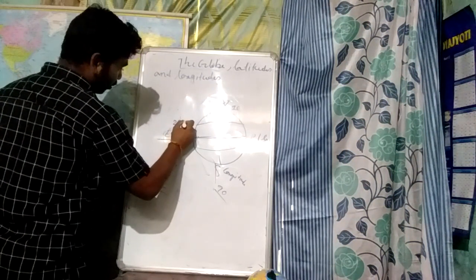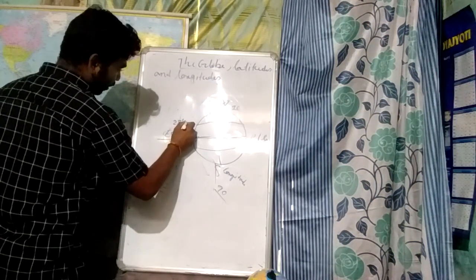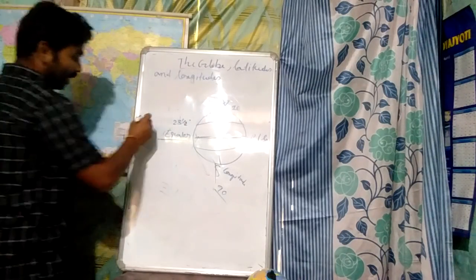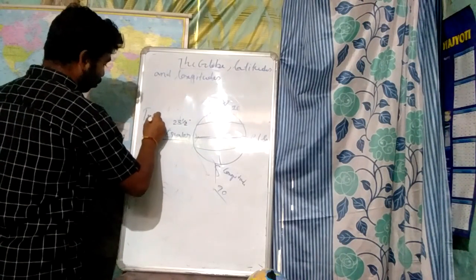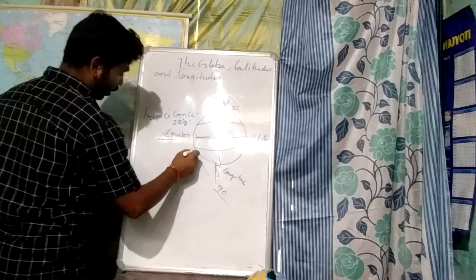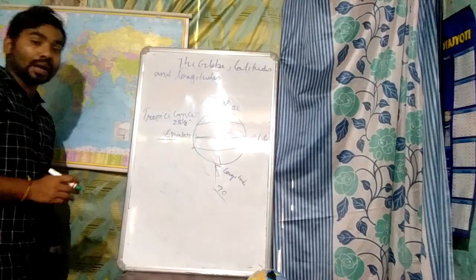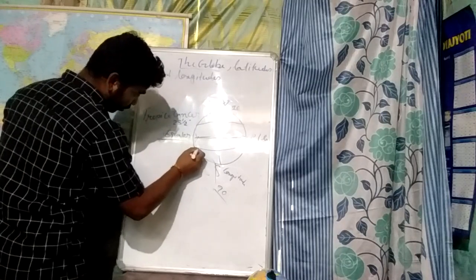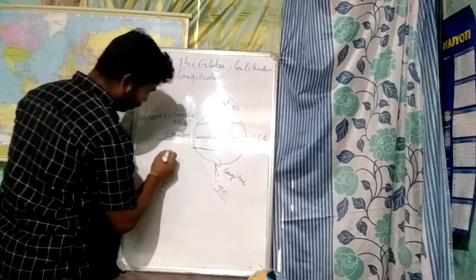This is 23 and a half degrees north, the Tropic of Cancer, in the northern hemisphere, and this is also an imaginary line.